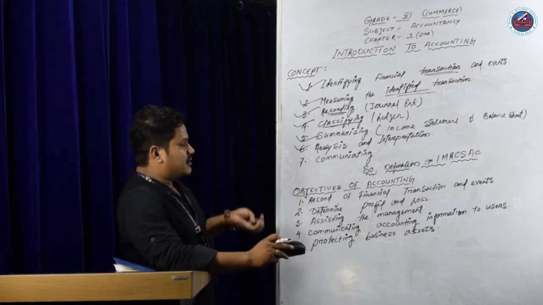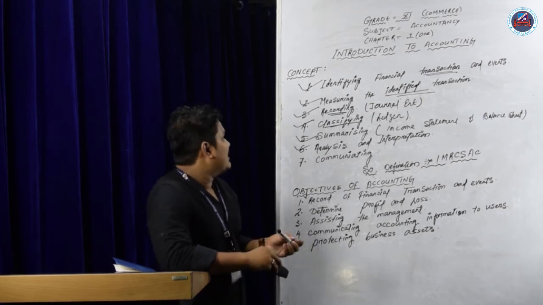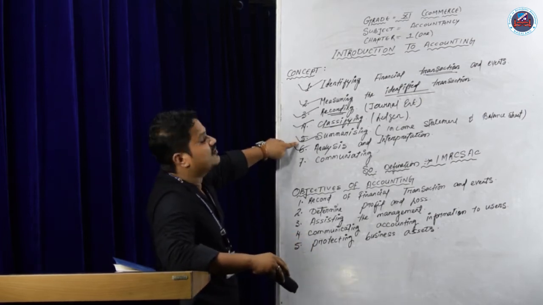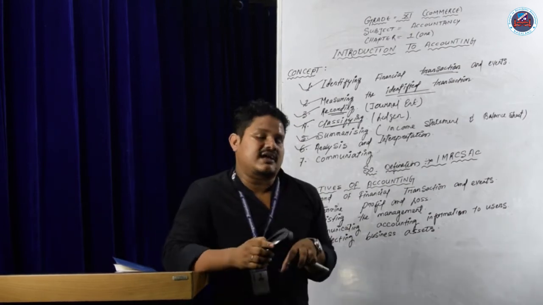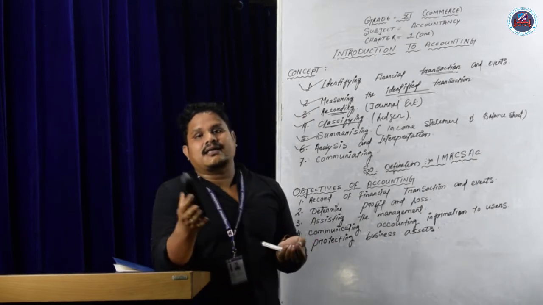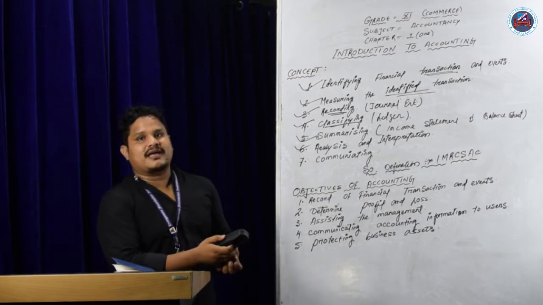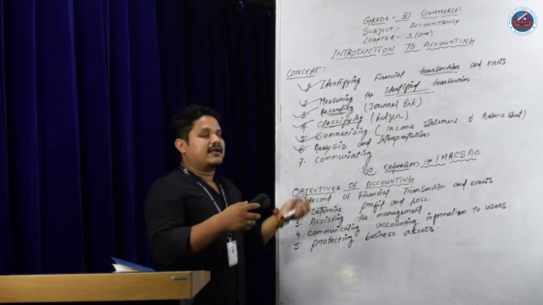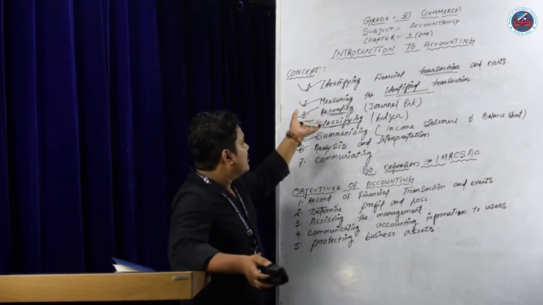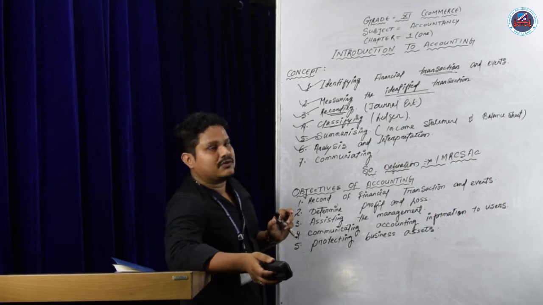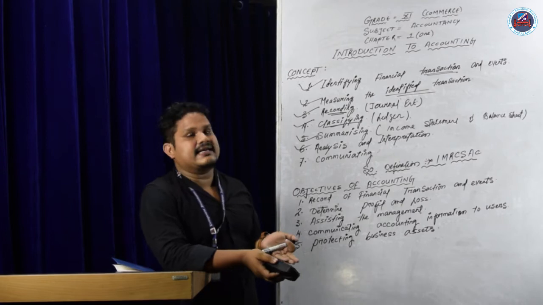Some of the students have learned bookkeeping in class 9 and 10. In 9 and 10 we have learned up to summarizing only. That is bookkeeping. Bookkeeping means only to record the books of accounts, like the pan shop wala, the retail shop wala. But in the big firm and the big businessmen, they will prepare accounting, and to prepare accounting we have to go through these 7 characteristics.